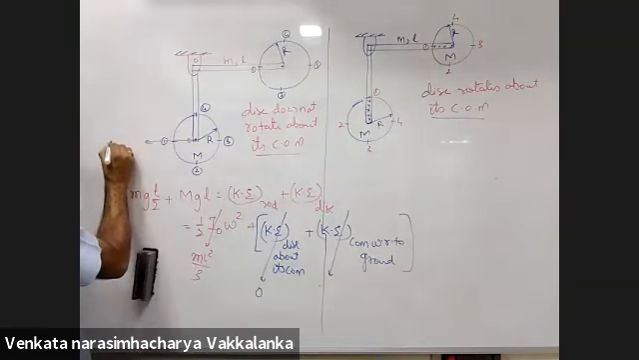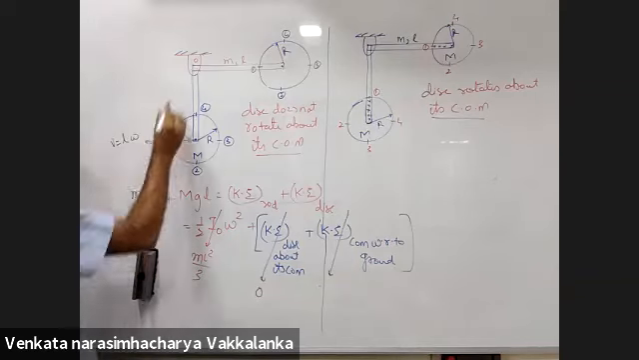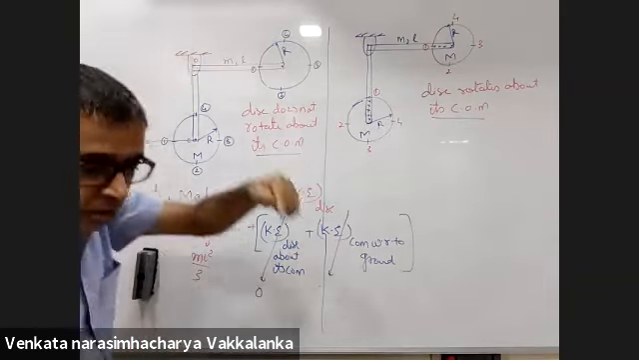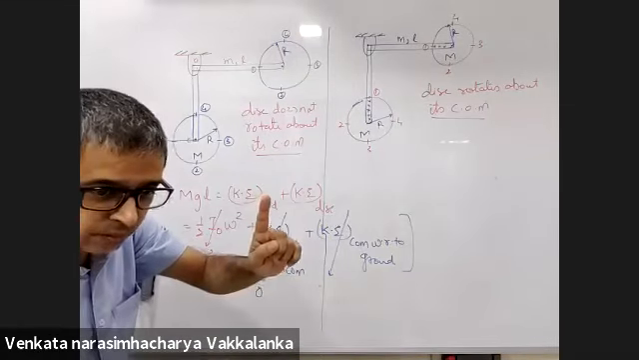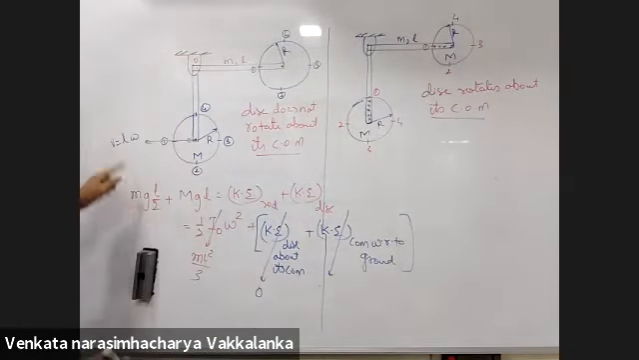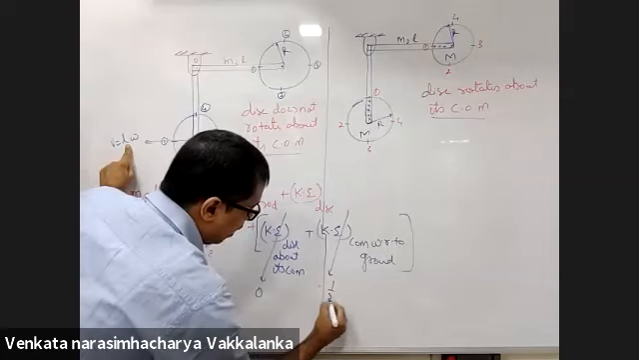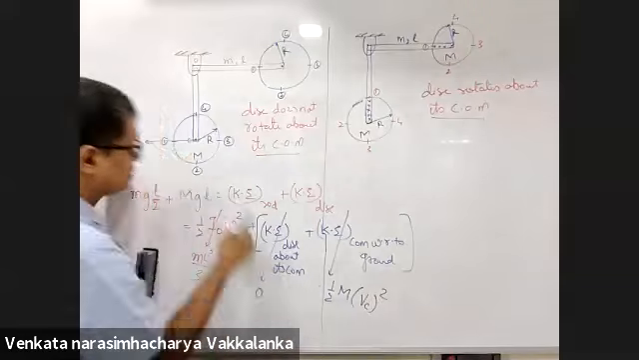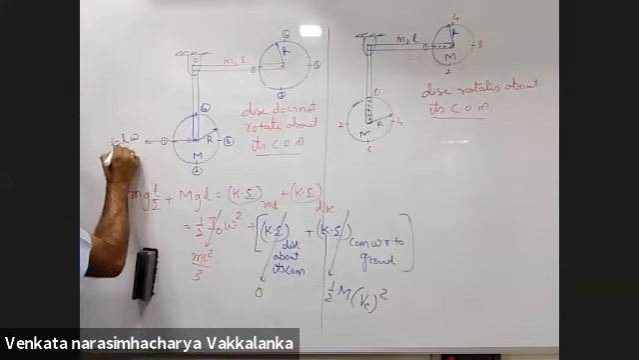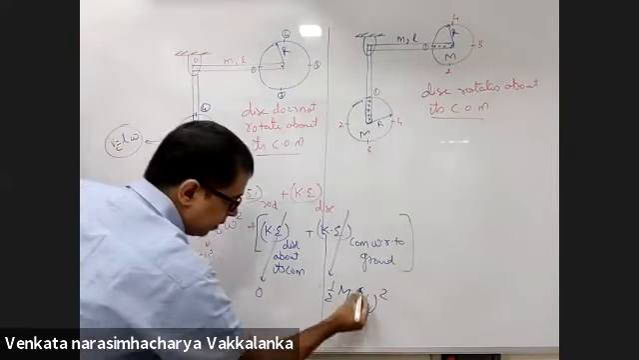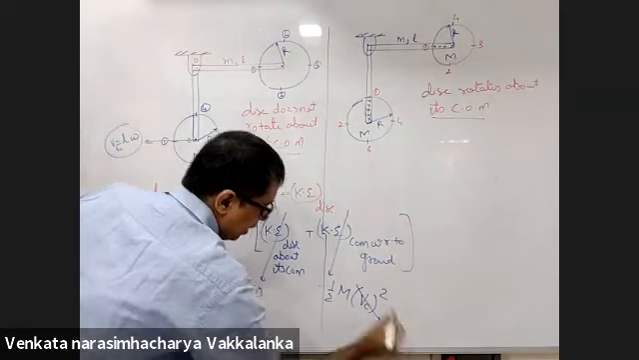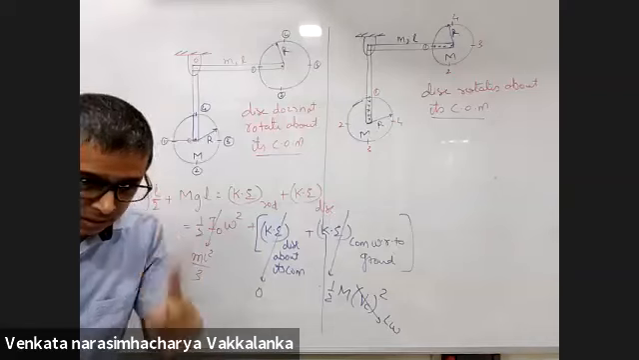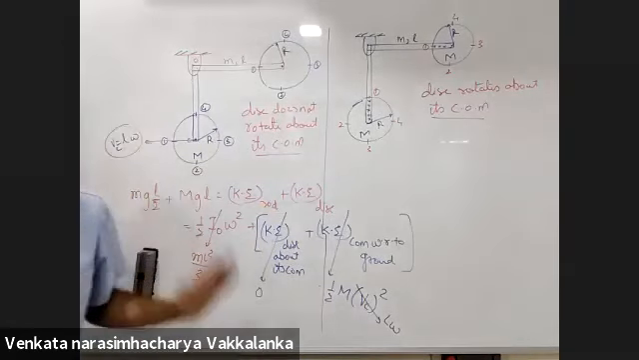What will this velocity be? V is equal to L omega. The velocity of O with respect to ground is 0. So the kinetic energy of C with respect to ground is half capital M into Vc whole square, where Vc is L omega. Is this very clear to all?